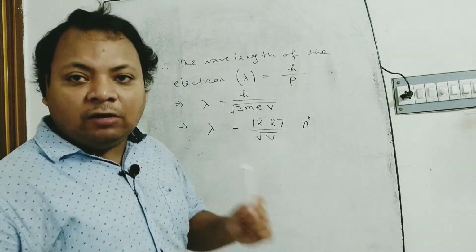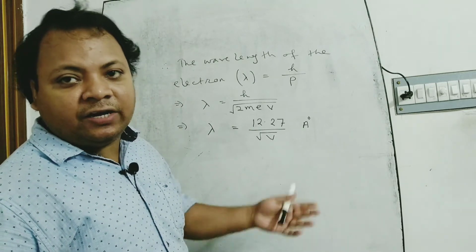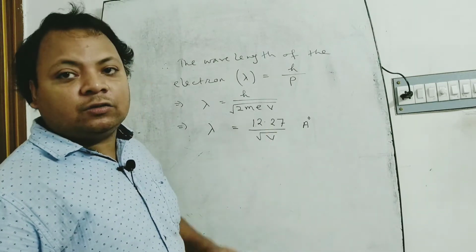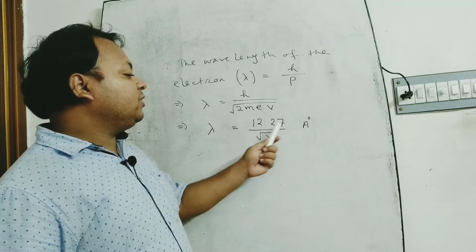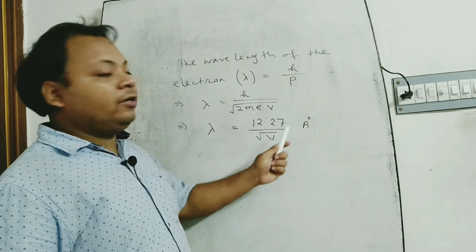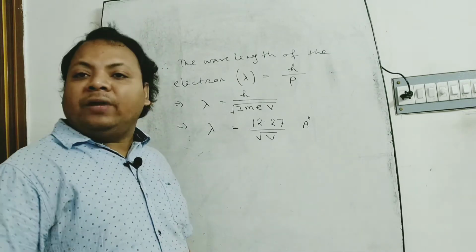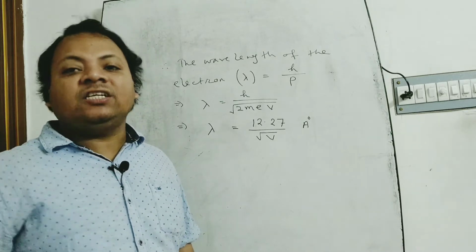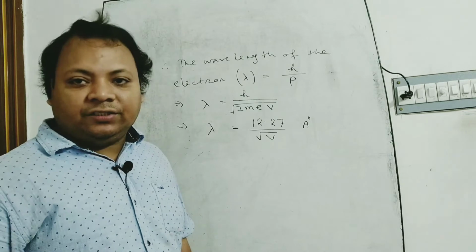Now putting the values of the mass of the electron m and the charge of the electron e, we have lambda is equal to 12.27 by root over V angstrom. That is, the wavelength of the matter wave is inversely proportional to the square root of the potential difference.